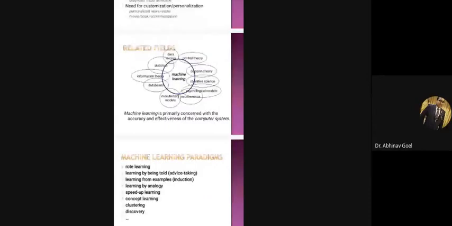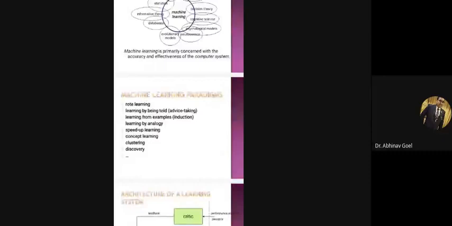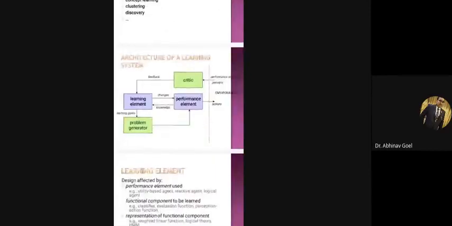All these are the parameters on which any machine, or you can say any robot, works. All these machines work on rote learning, because the output depends on the data we feed into the machine. This is the architecture of the learning system. You can see here a pictorial diagram on which a machine works.